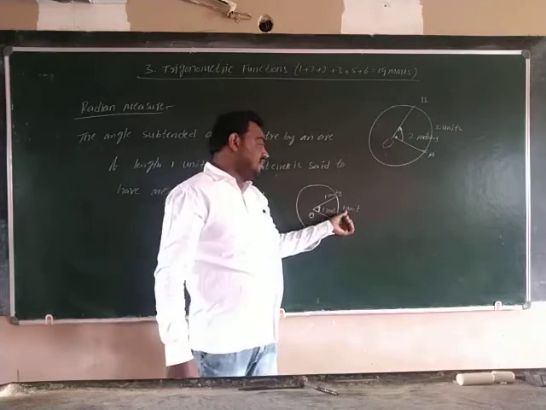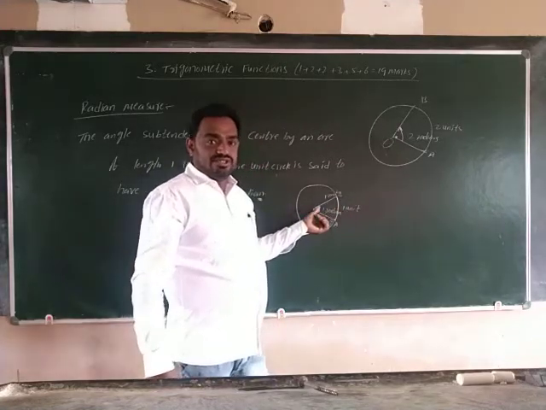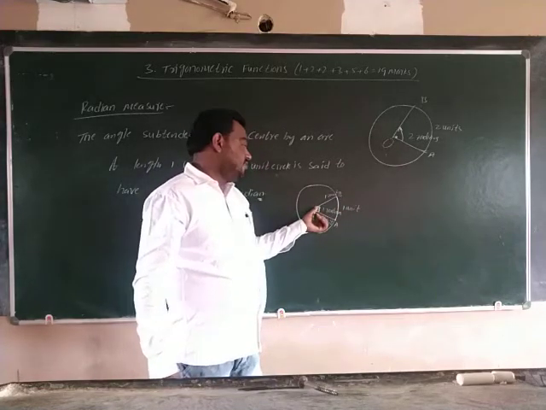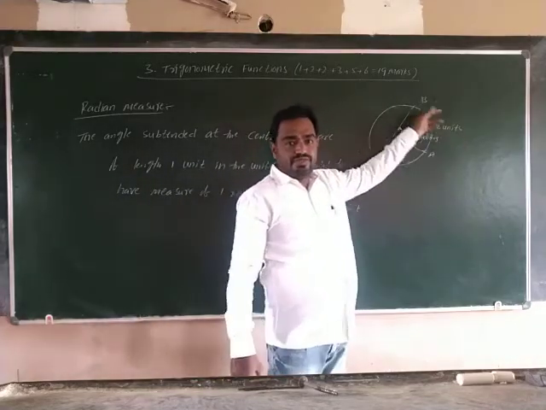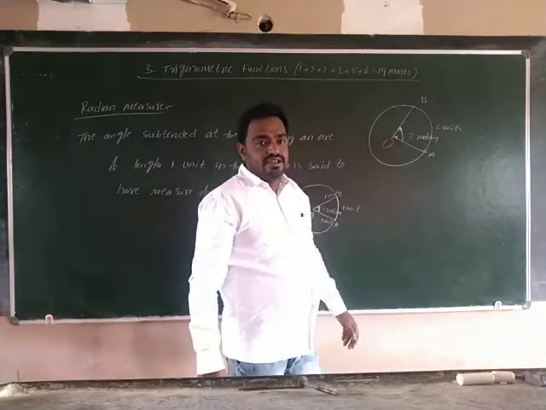If we take 1 unit, it is equal to 1 radian. If I take 2 units, then it is equal to 2 radians.